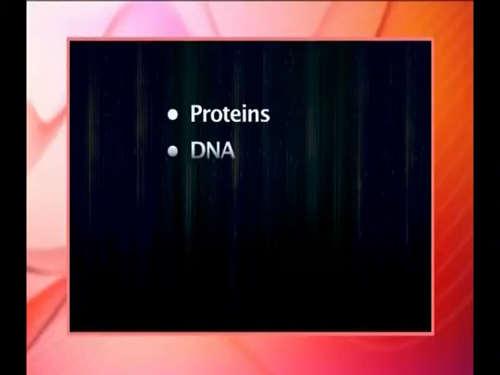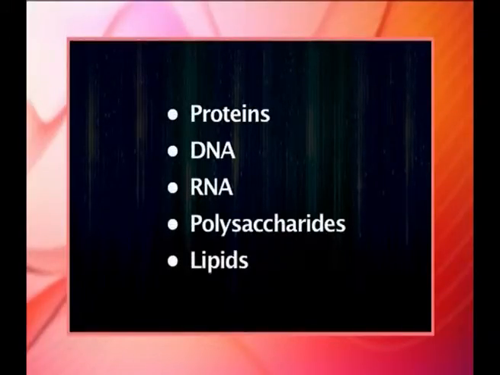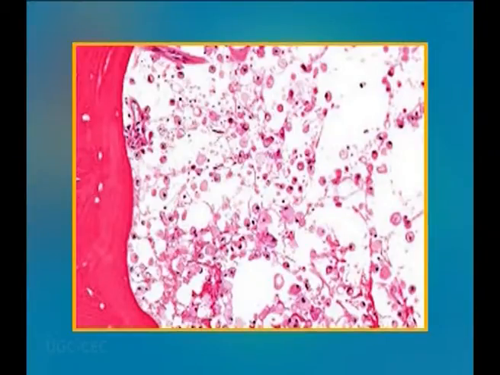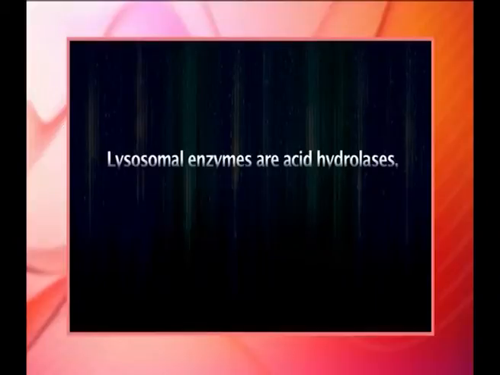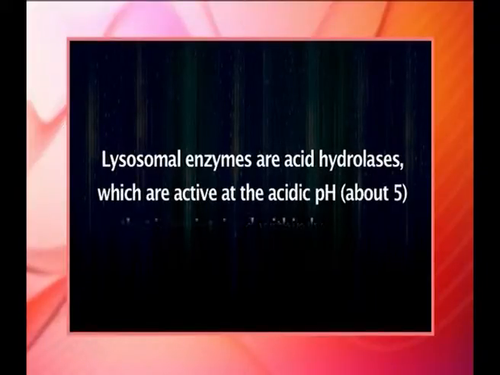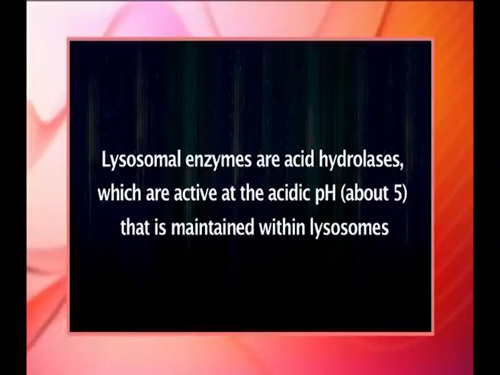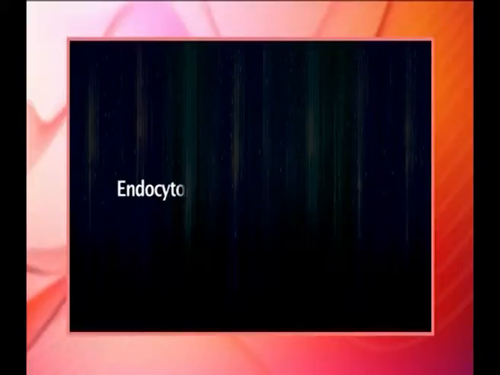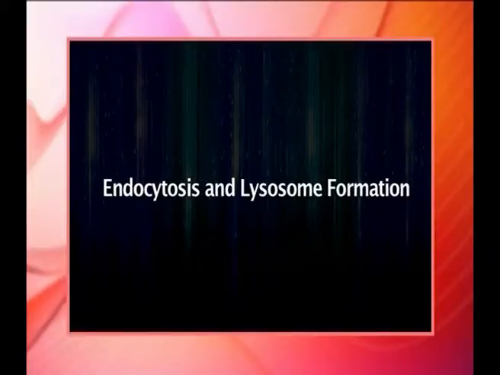Lysosomes contain about 50 different degradative enzymes that can hydrolyze proteins, DNA, RNA, polysaccharides and lipids. Mutations in the genes that encode these enzymes are responsible for more than 30 different human genetic diseases, which are called lysosomal storage disease. For example, Gaucher's disease. All of the lysosomal enzymes are acid hydrolases, which are active at the acidic pH about 5 that is maintained within lysosomes. Now, the endocytosis and lysosome formation.